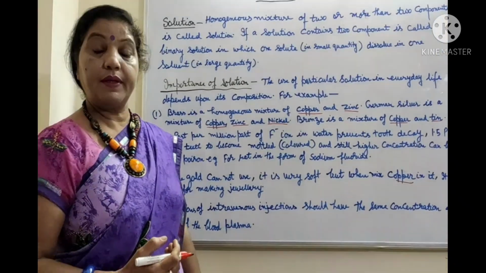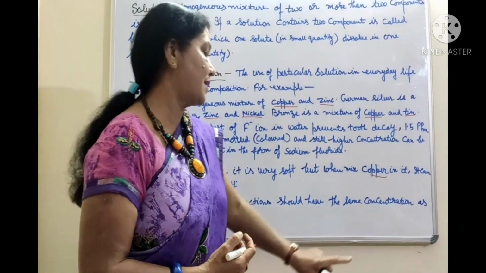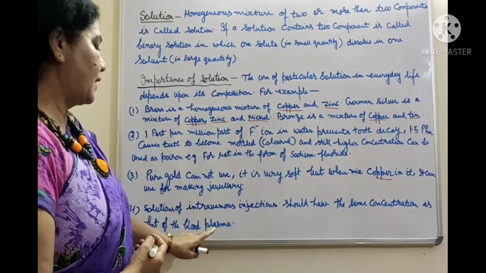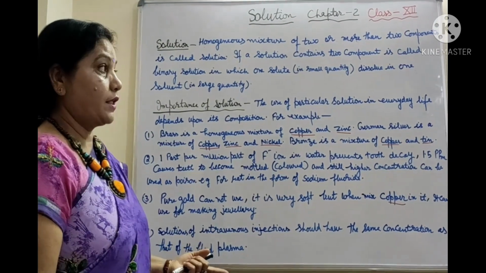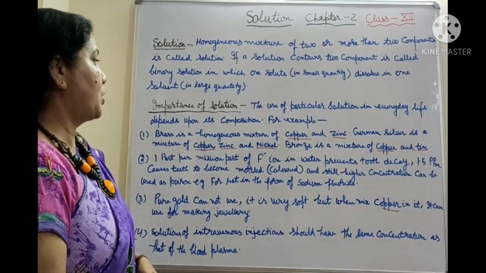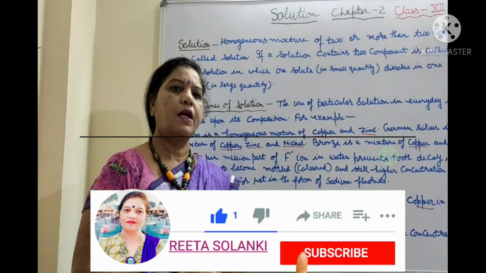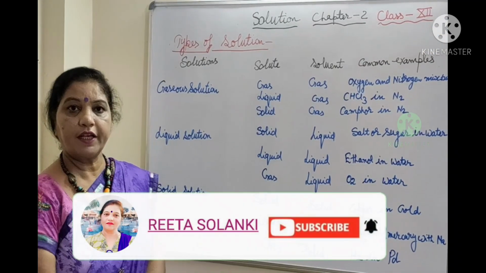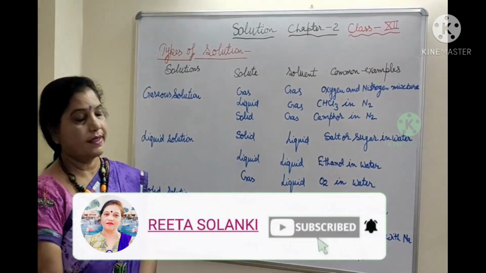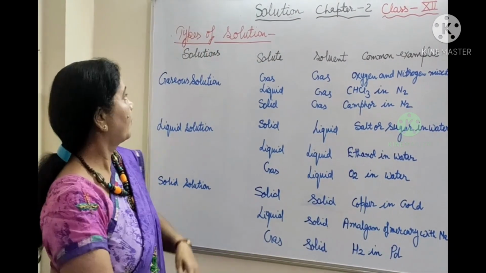A solution for intravenous injections should have the same concentration as that of blood plasma. So the importance of a solution depends upon its composition. If the composition is not proper, then the solution cannot be used for our purpose. A solution can be solid, liquid or gas. So in daily life, we can say there are 9 types of solution.